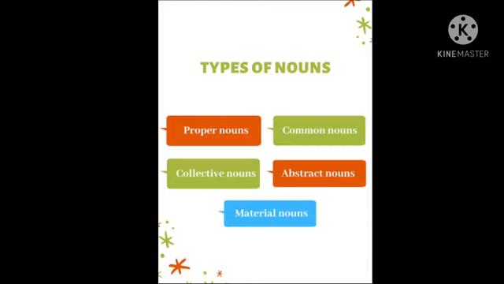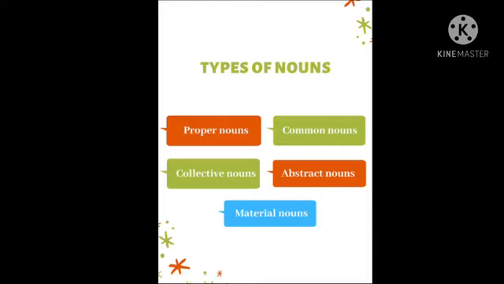There are 5 kinds of nouns: the proper noun, the common noun, the collective noun, the abstract noun, and the material noun. The proper noun is the name of a person, a place, or some important object in our world, like Mount Everest, Steffi, David, Uttarakhand, Pithoragarh.